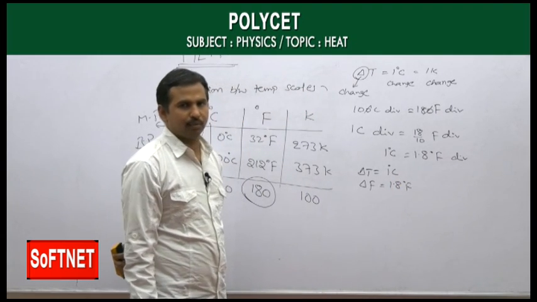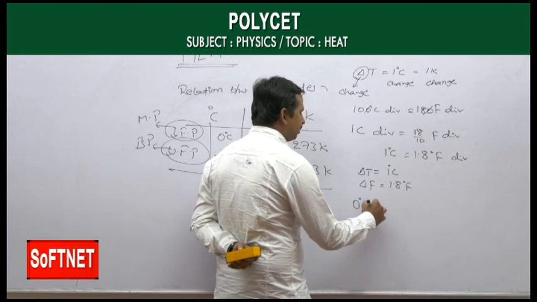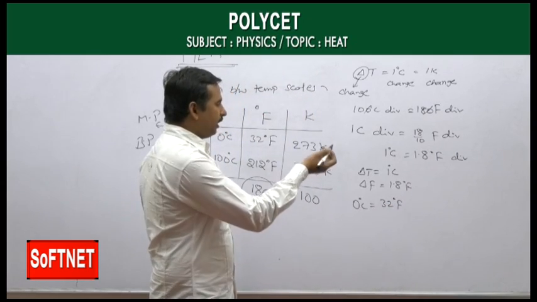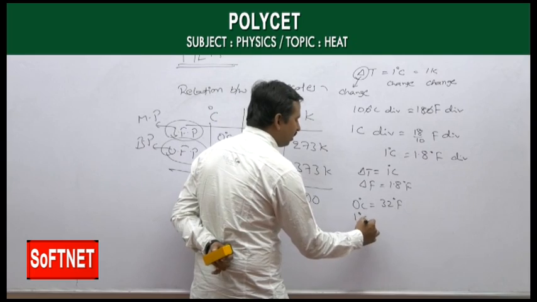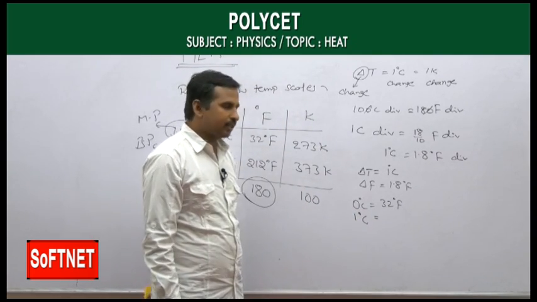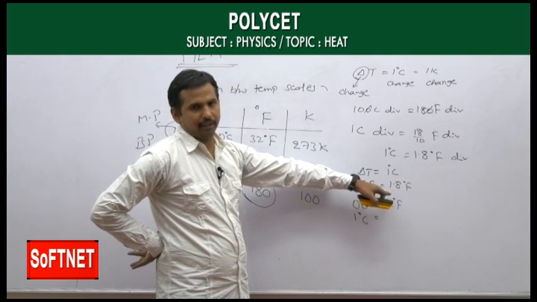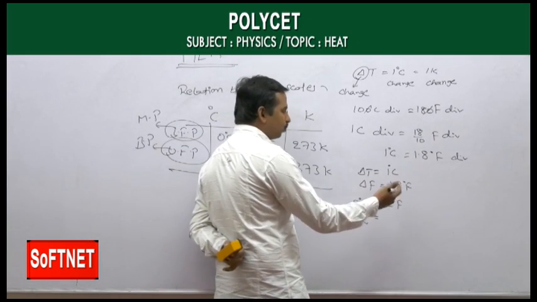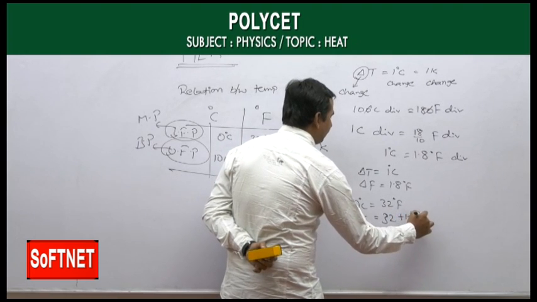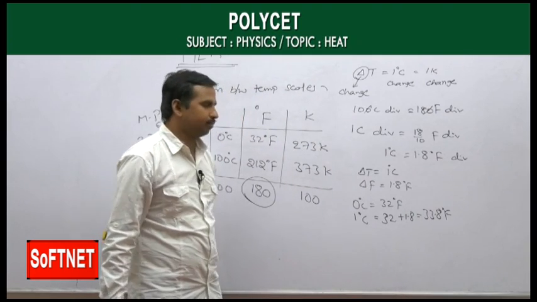For example, 0 degree Celsius is equal to 32 degree Fahrenheit, so raising by 1 degree Celsius, the increment on the Fahrenheit scale is 1.8 degree Fahrenheit, which means 32 plus 1.8 becomes 33.8 degree Fahrenheit.